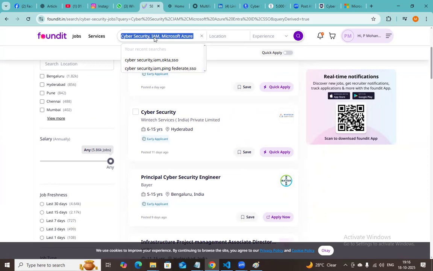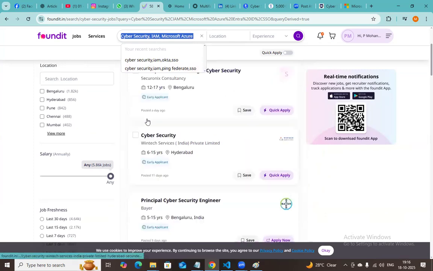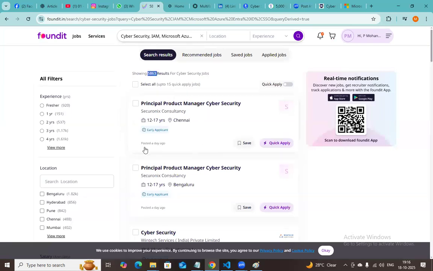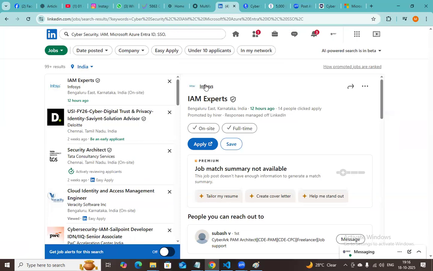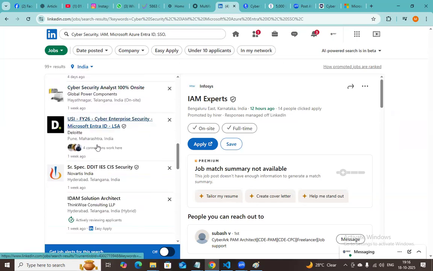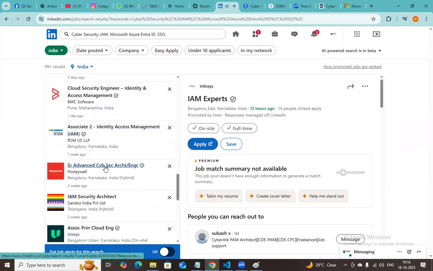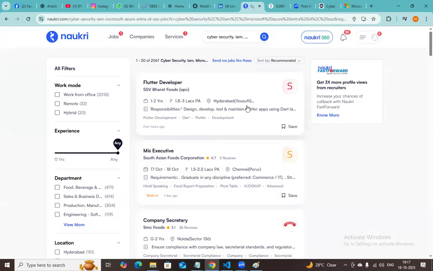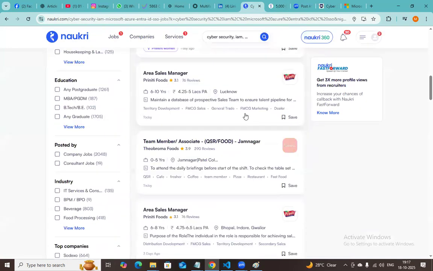I searched for cybersecurity IAM Microsoft Entra ID. You will find thousands of job openings. You will find them on LinkedIn also, you can search for that. You will find a huge number of job openings. See, n number of job openings are available. Jobs are there, sir. The only thing is we are not focusing on, we are not targeting them.